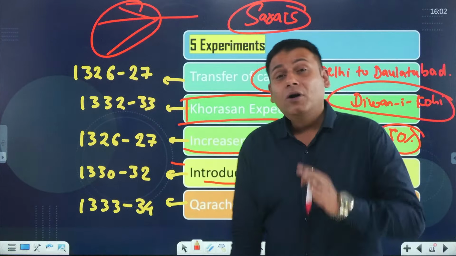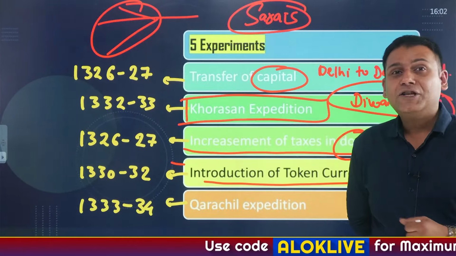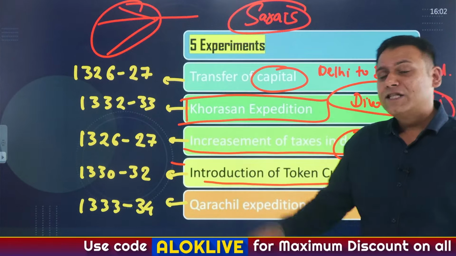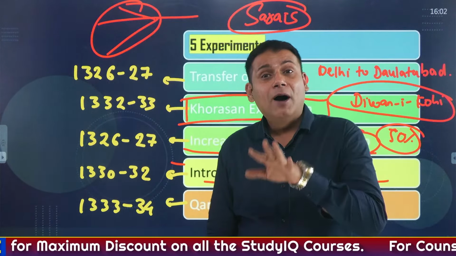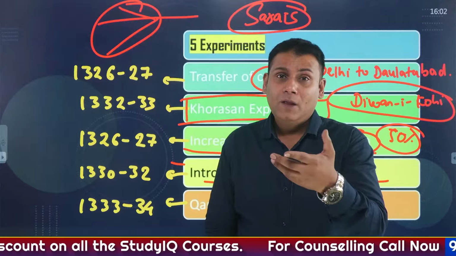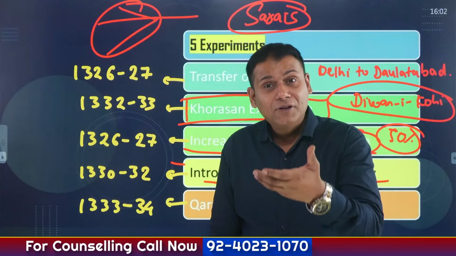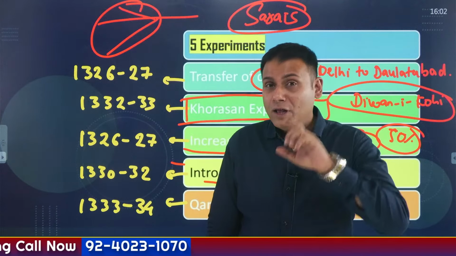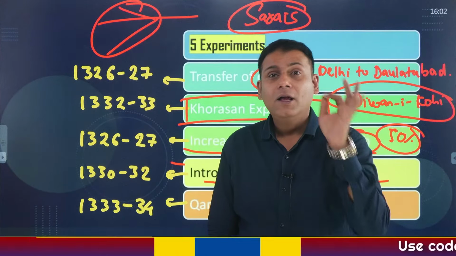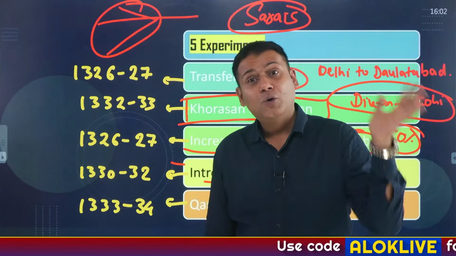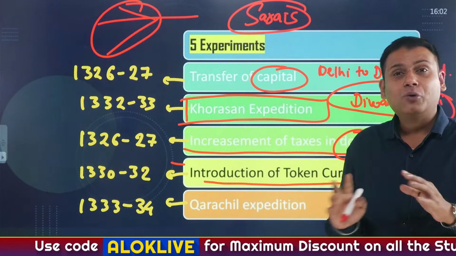Correct? Now what did this person do? There was chaos in the region of Central Asia, precisely in the region of Khorasan. Now he aspired to conquer the region of Khorasan. And for that, in the military department, he recruited more men. He trained them for the next 6 to 8 months and gave them additional salary for those 6 to 8 months. So in the Diwan-e-Arz department, he recruited more men. Many historians believe that approximately 3 lakh men were recruited into the Diwan-e-Arz department. They were given heavy salaries and so on.